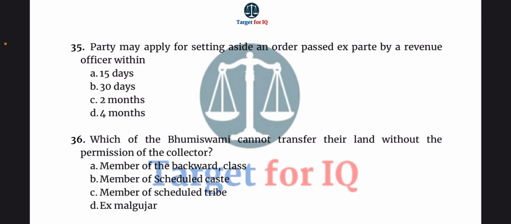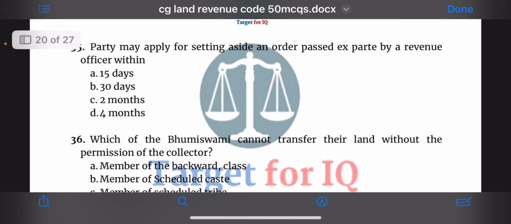Subdivisional officer. Next question, a party may apply for setting aside an order passed ex parte by a revenue officer within: A. 15 days, B. 30 days, C. 2 months, or D. 4 months. The correct answer is option B.